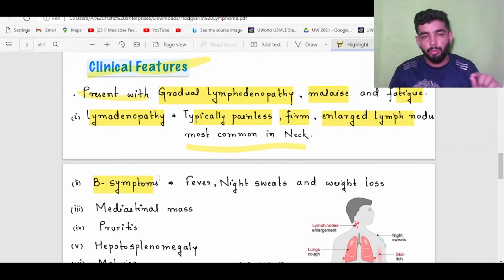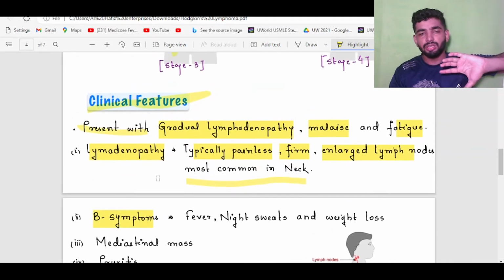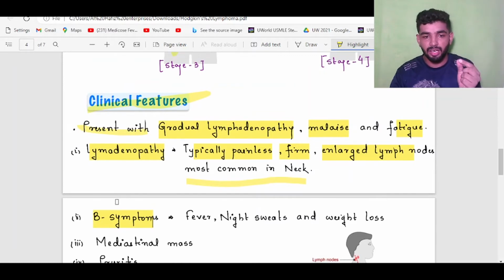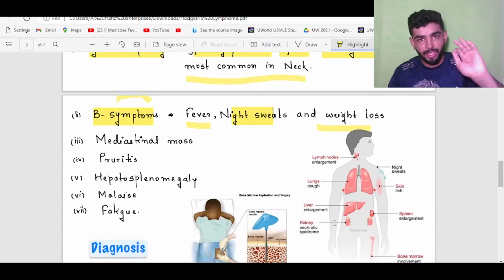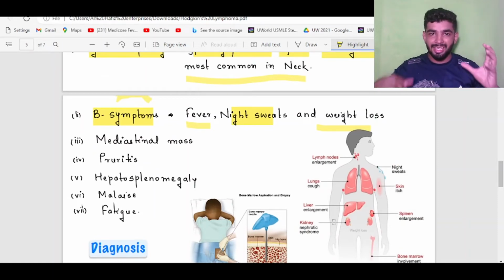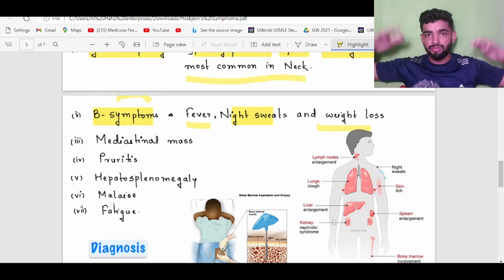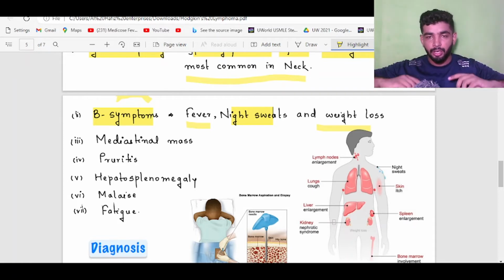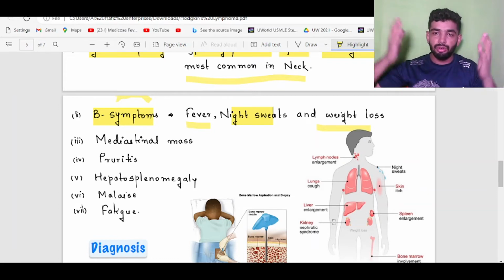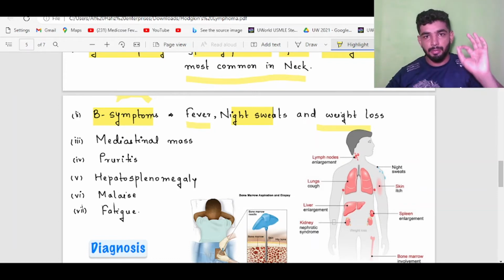It may be supraclavicular or elsewhere. B symptoms, because it is mainly because of the B cells or the Reed-Sternberg cells. That's why the B lymphocytes, what are the symptoms? Number one is fever, night sweats and weight loss. Weight loss is a typical example of cancer. If someone is losing weight while taking food, that is a typical example of cancer.